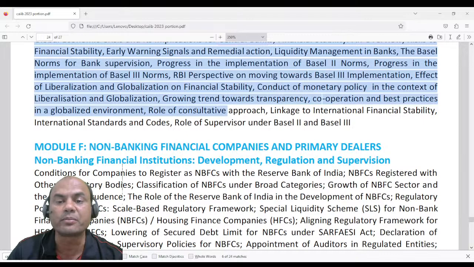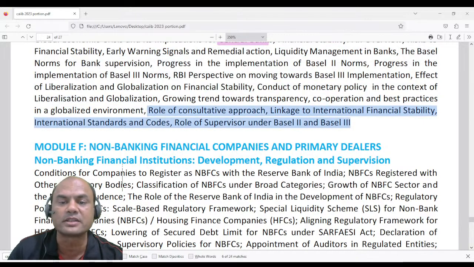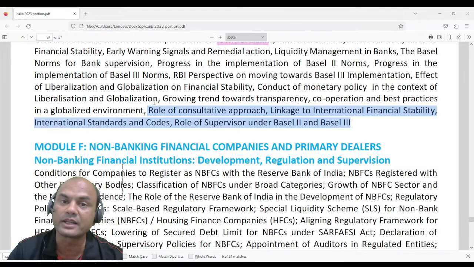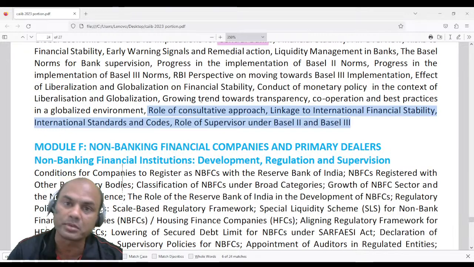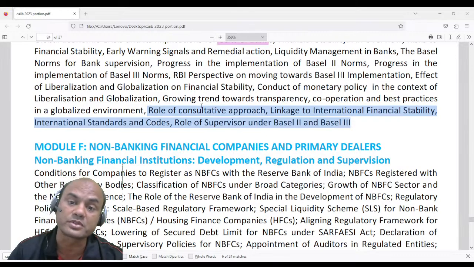Role of consultative approach and linkage to international financial stability. Consultative is an important part over here. RBI is not just a hunter. It doesn't take a hunter in its hand and whip the banks. It's a consultative approach. It means RBI consults the banks: what are their problems? Where are they lagging? So all these factors are considered. That's called a consultative approach.